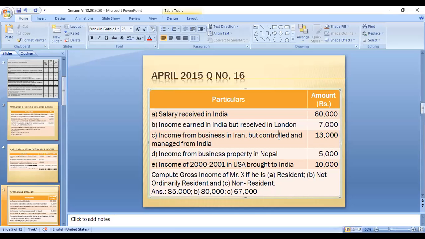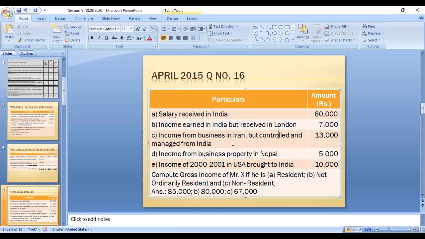Right. So read the problem. The salary received in India is 60,000. Income earned in India but received in London, 7,000.